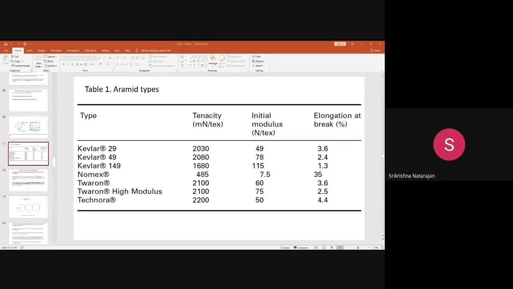That is the reason why prolonged exposure to sunlight causes some discoloration and some effect on the tensile strength also. So how can you overcome this disadvantage? Instead of using a virgin Kevlar fiber, you can make a composite by using the Kevlar and some matrix material.